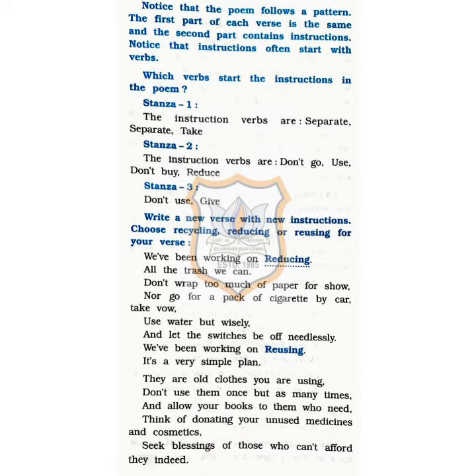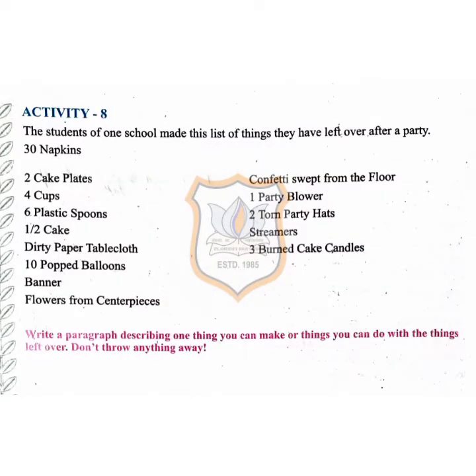Next, children, you have to share your poem and write how many verses your class made on each topic. Like I have already explained, you have to write down the number of verses used in recycling, reducing and reusing. So children, this is activity number 7 we have already completed. Next, moving on to activity number 8.